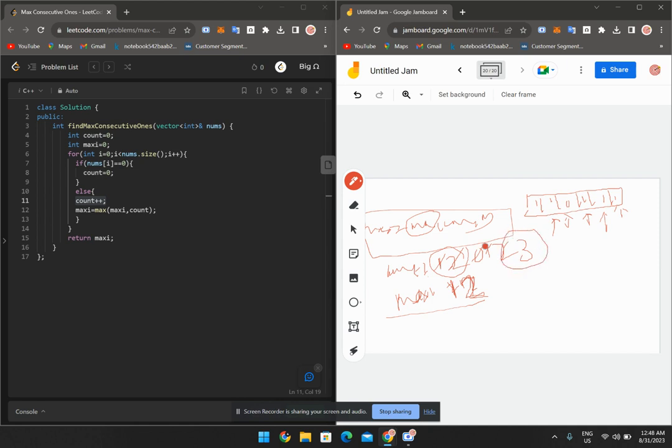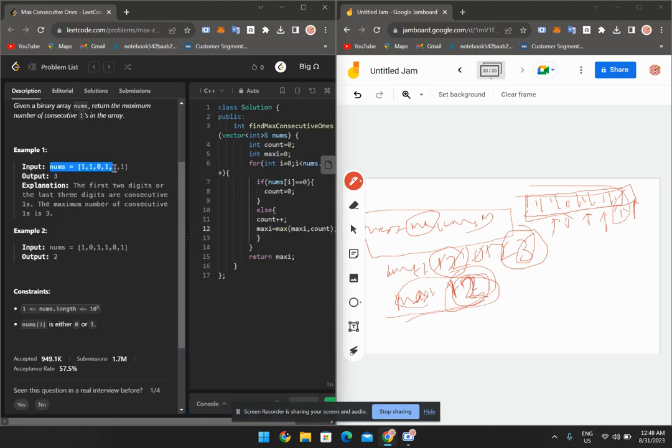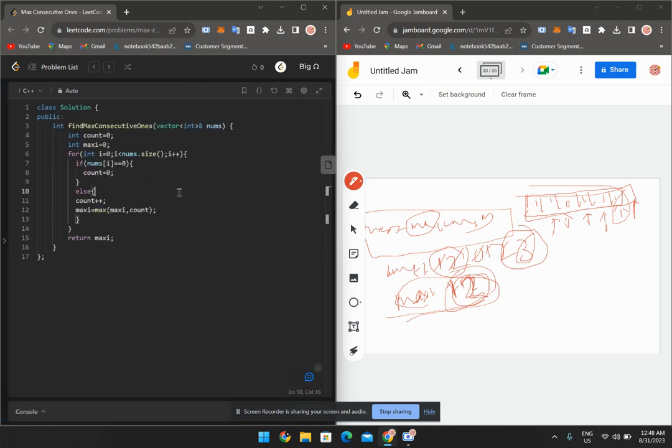After incrementing by 1, we check the condition: maxi equal to max of maxi comma count. Which one is the maximum, maxi or count? Everyone can see that count is greater than maxi, so maxi now stores 3 instead of 2. Now the array is completed, so we simply return maxi at the end of the program. So this is the example and this is the array. This is the problem of maximum consecutive ones. I think you have understood very well, and thank you so much.